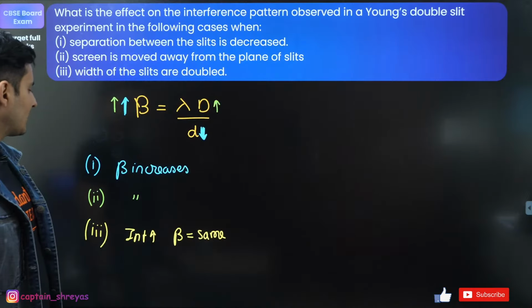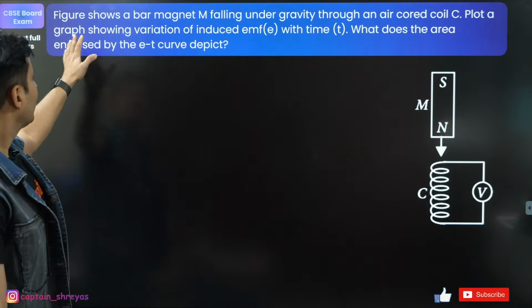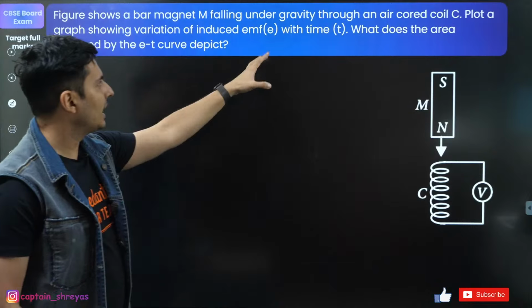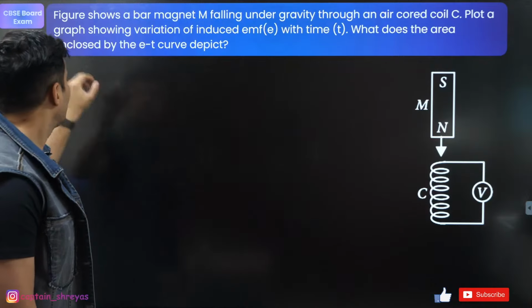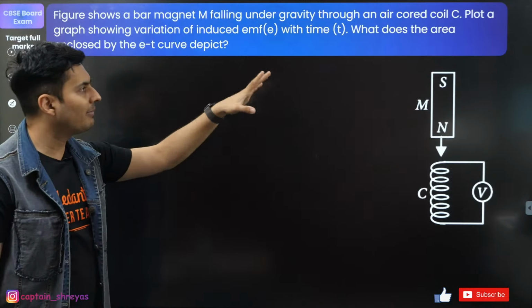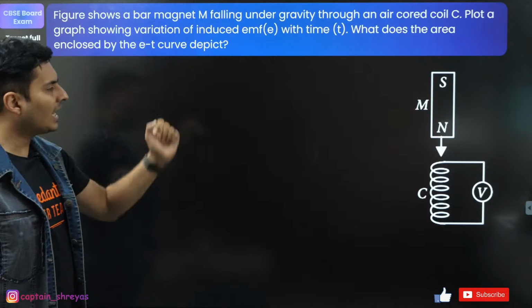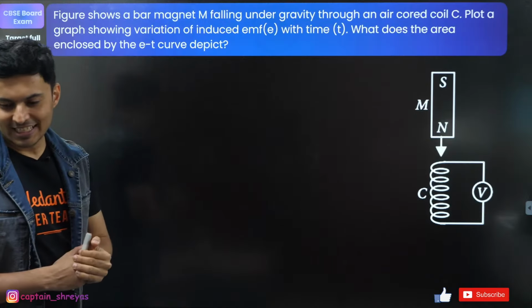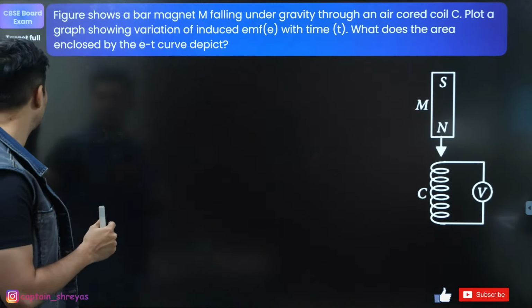Moving on to the next one. The diagram shows a bar magnet falling under gravity. Show the graph of EMF with time. What do you think is the area under this graph going to give me? Interesting question. Let's try to solve this.